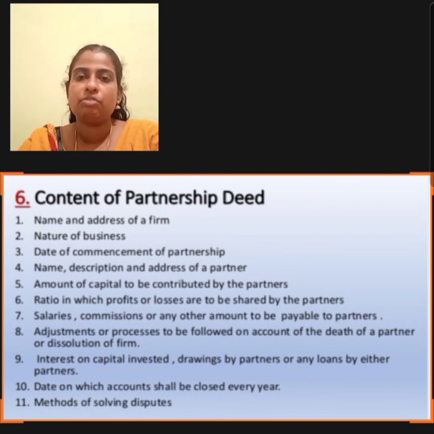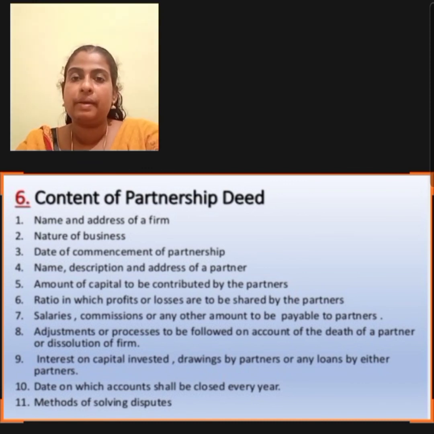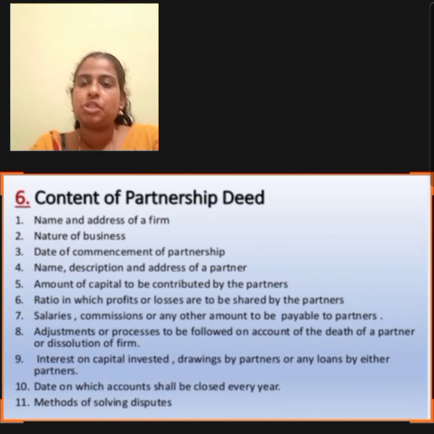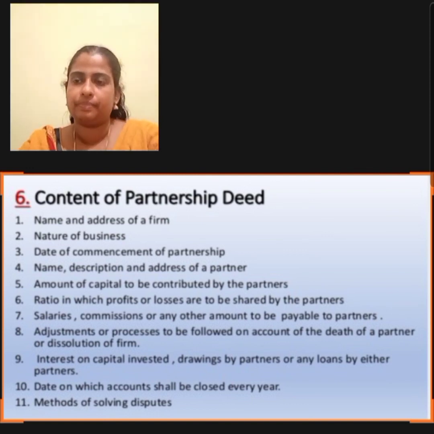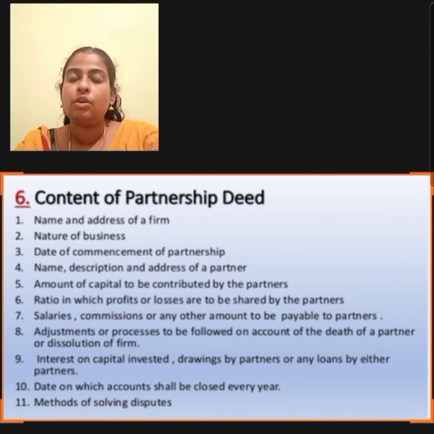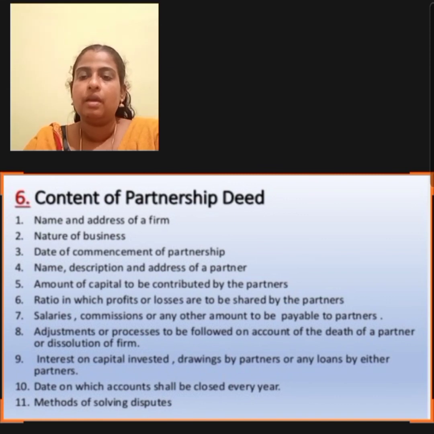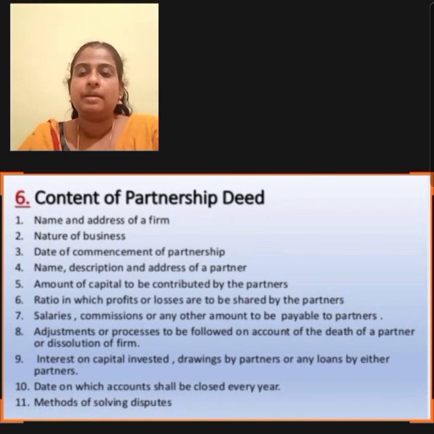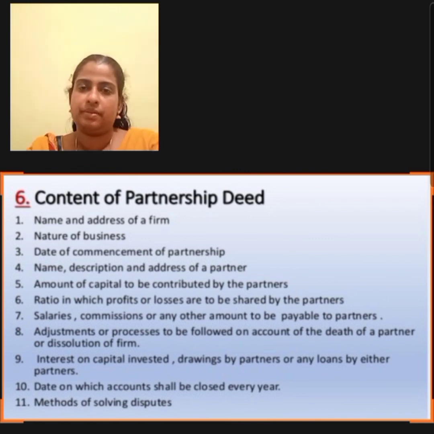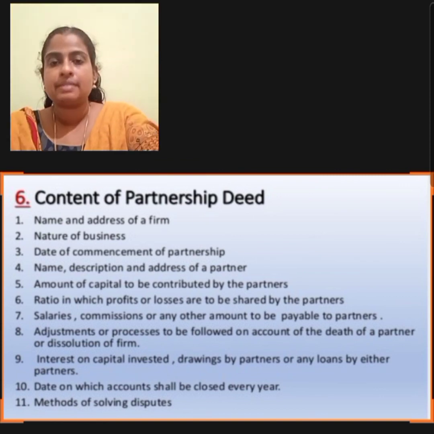Then regarding the remuneration of partners, that means the amount of salary is not mentioned in the partnership deed. The remuneration is not paid to any partner. Same rule will be applicable in the case of commission. If it is not mentioned in the partnership deed, no need to provide commission to the partner. Then regarding admission of a partner, new partner can't be admitted unless all the partners agree to it. That means for admitting a new partner, the partner should get a permission or consent from the